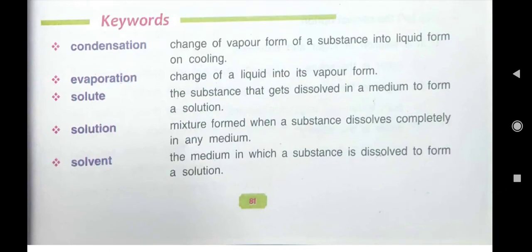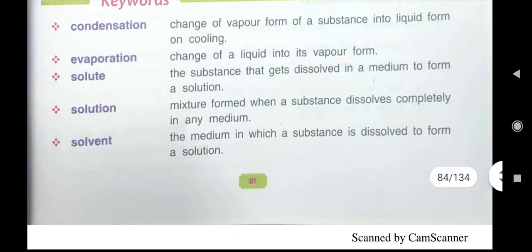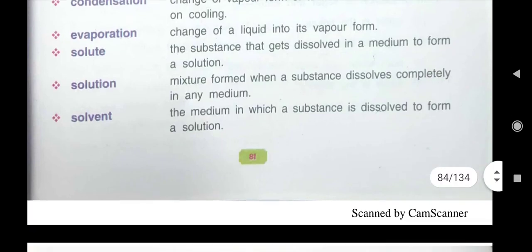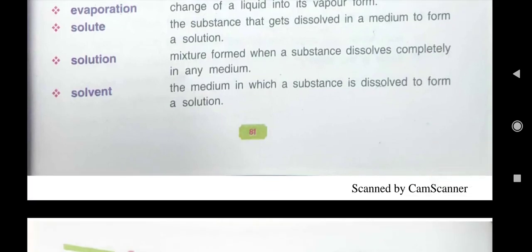First we will read about condensation. Condensation means change of vapor form of a substance into liquid form on cooling is known as condensation. Then evaporation, change of a liquid into its vapor form is called evaporation. Then solute, the substance that gets dissolved in a medium to form a solution.